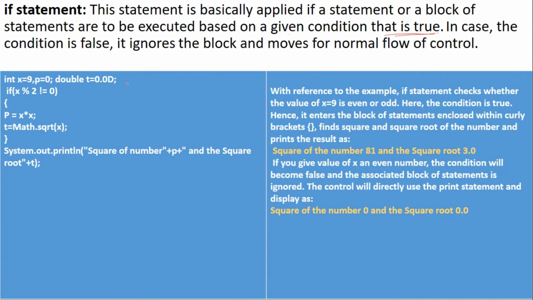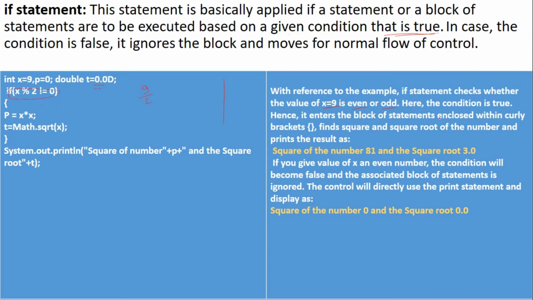For example, here is a sample program I have written. You can see the variables x equal to 9, p equal to 0 and t equal to 0 are declared here, where the data type of x and p is int and the data type of t is double. Now this is the condition. With reference to the example, the if statement checks whether the value of x, 9, is even or odd. That means if the remainder of 9 by 2 is not equal to 0, only then will it enter this block.